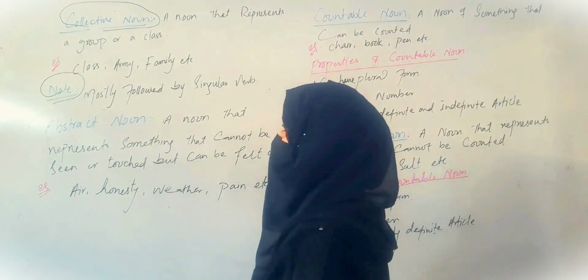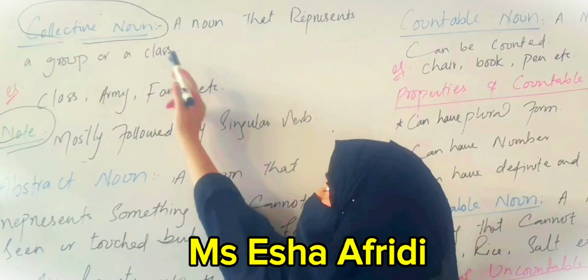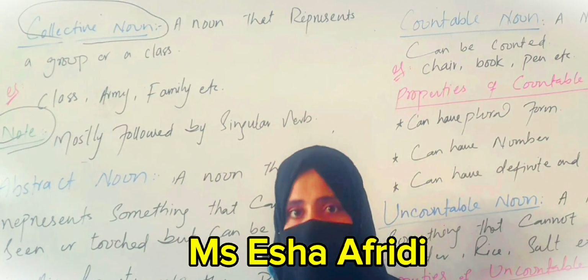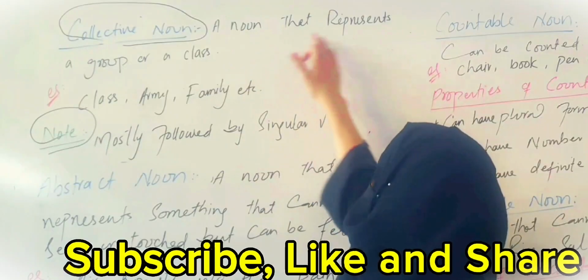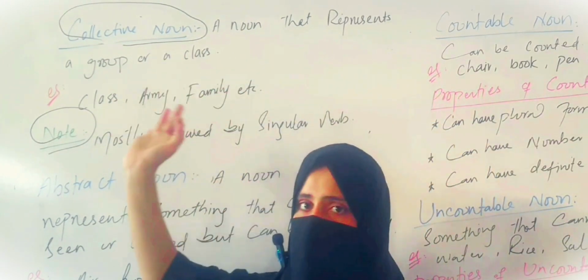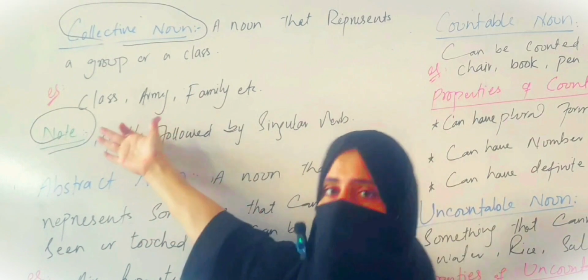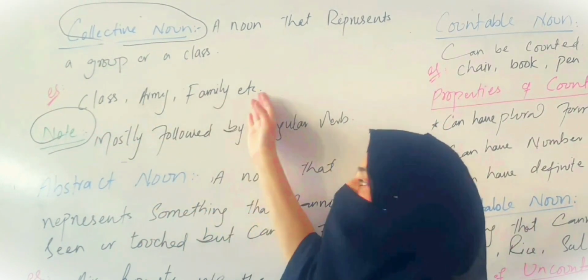Today, I'm going to talk about collective noun. What is collective noun and why do we use collective noun? If you look at the word collective, collective means a group of something or a collection of something. For example, a noun that represents a group or a class is called collective noun. Examples are given to you, guys: class, army, family, etc.